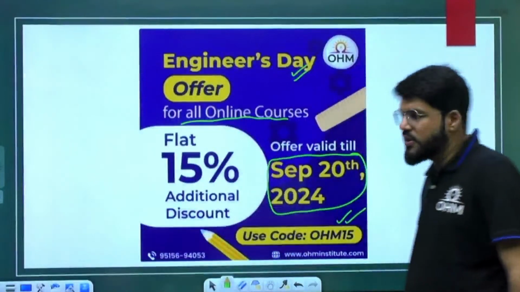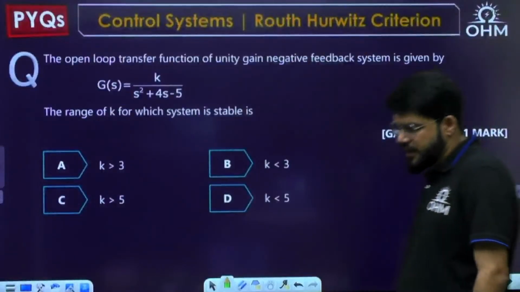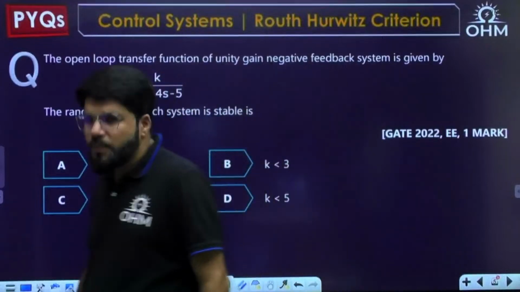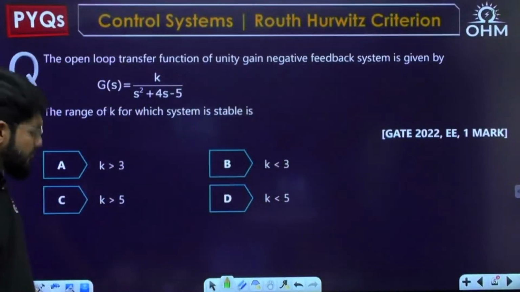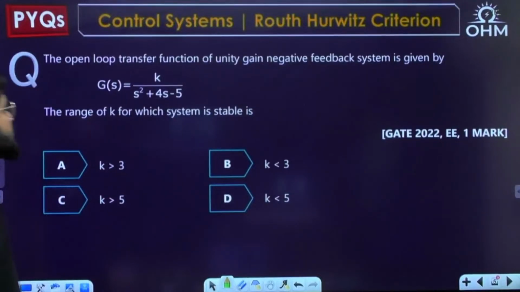So now let's get moving ahead, and this is the first question for the day. The open loop transfer function of a unity gain negative feedback system is given to you: G(s) equal to K upon s square plus 4s minus 5. Find the range of K for which the system is stable.